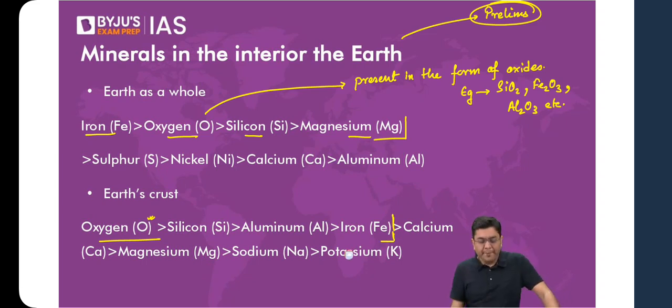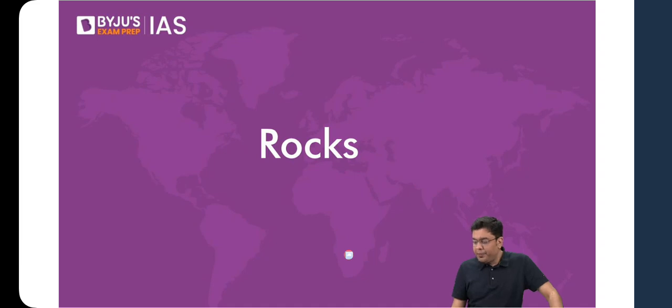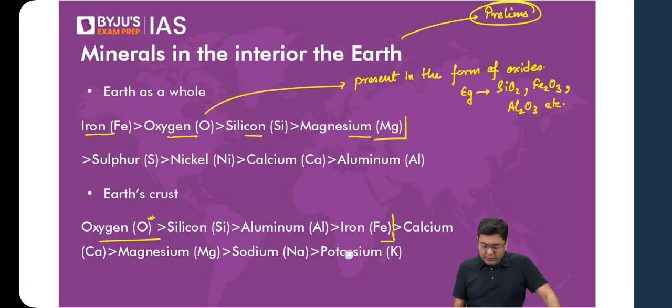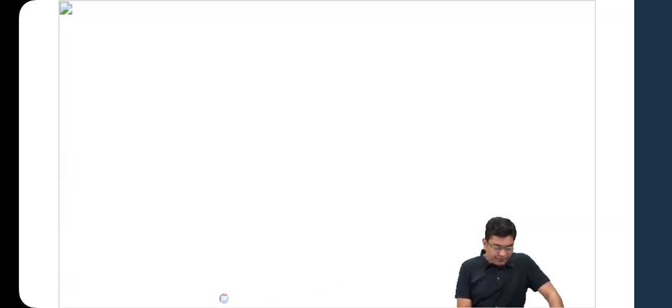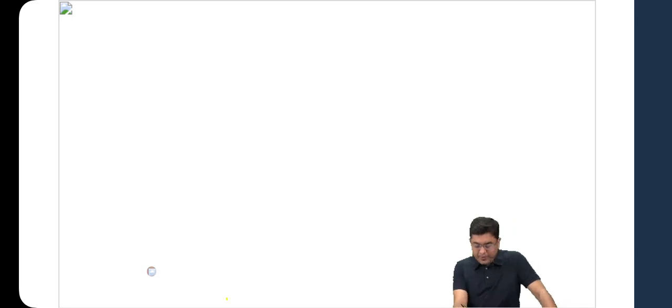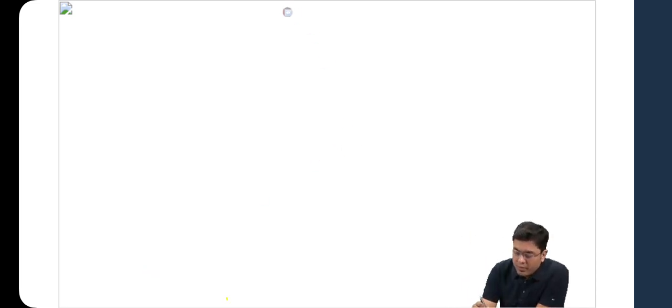Okay. Now, then we come to the portion of rocks. So when we talk about rocks here, but before that, let us talk about something different. Let us talk about geomagnetism.